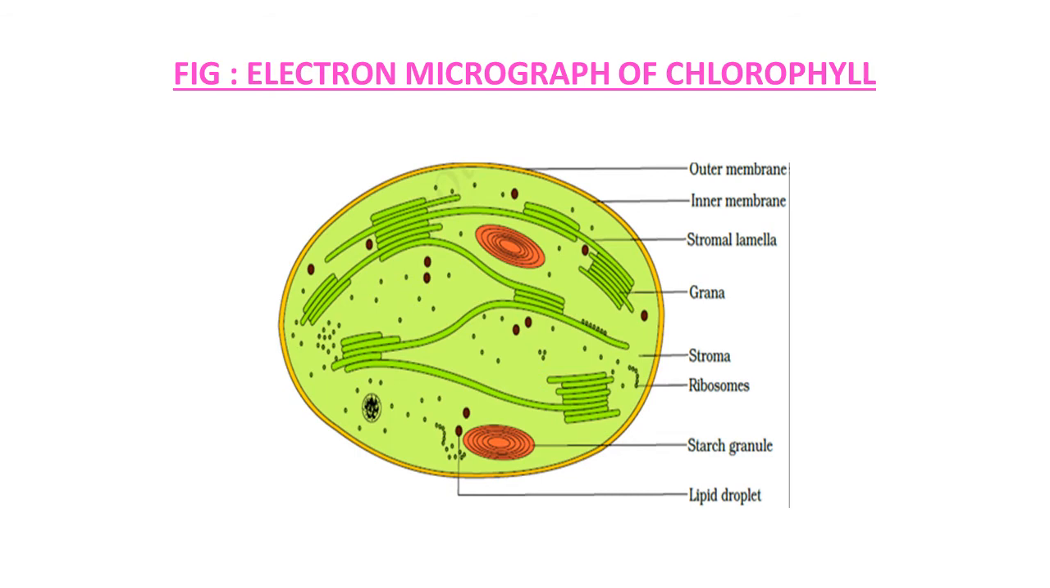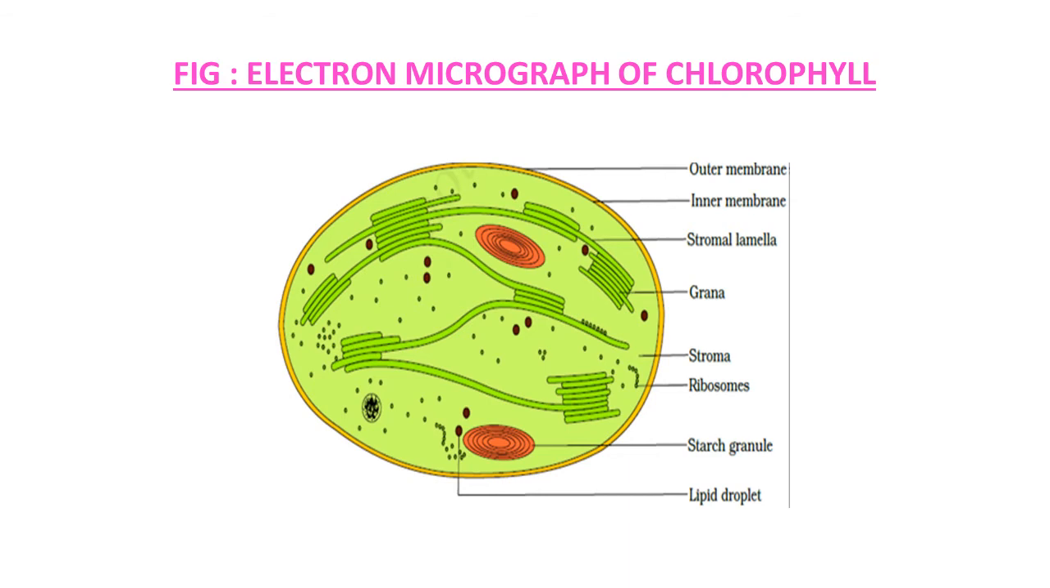This figure is actually an electron micrograph of chloroplast, within which chlorophyll, the green pigment, is present. Here you can see it's a double membranous structure, outer membrane and inner membrane. The main parts of this structure are grana and stroma. Here you can see the various arrangements, and grana and stroma are there. Stromal lamellae are there. Then grana, granum is there.